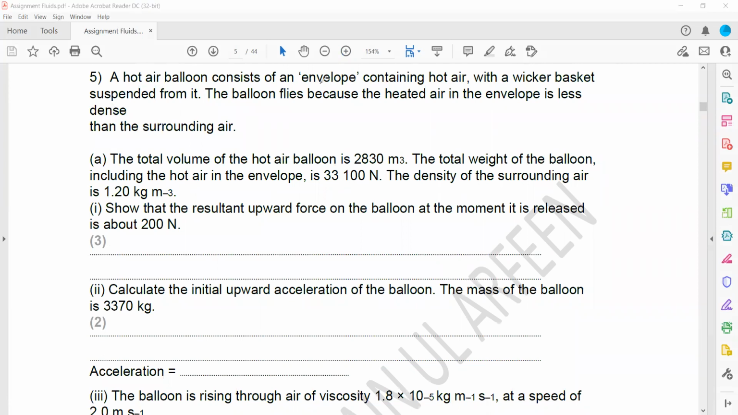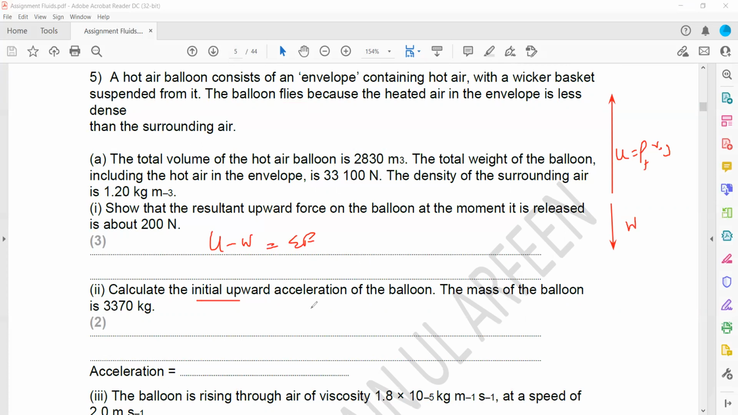A hot air balloon consists of an envelope with a wicker basket suspended. The balloon flies because the heated envelope is less dense. The total volume of the balloon is 2830. The hot air envelope's total weight is 3,100. Show that the resultant upward force is as stated. How will we show the resultant upward force? There is an upthrust and the weight. We calculate the upthrust as density of the fluid, volume of object, and gravity, and weight is downward. So upthrust minus weight will give us the resultant force.